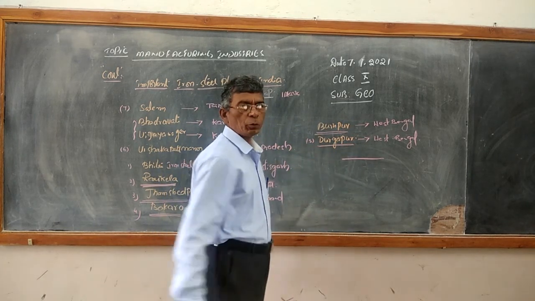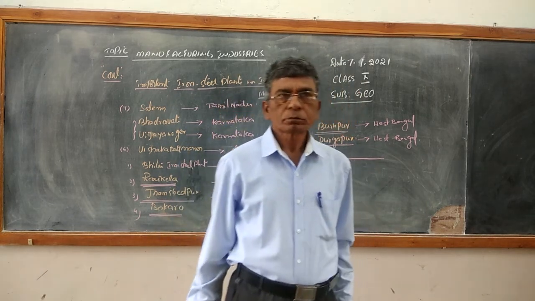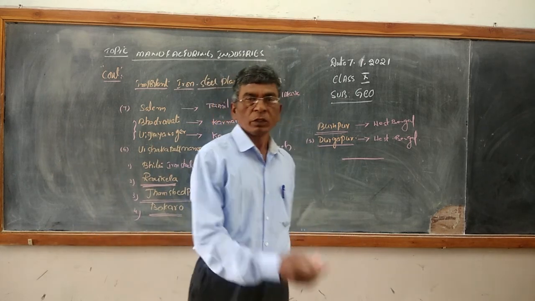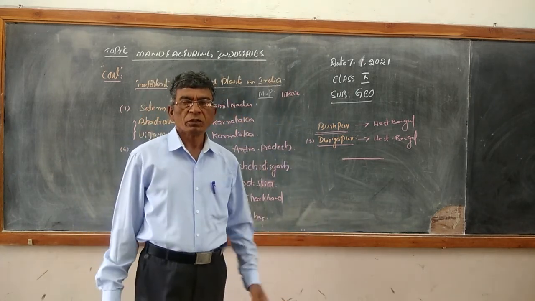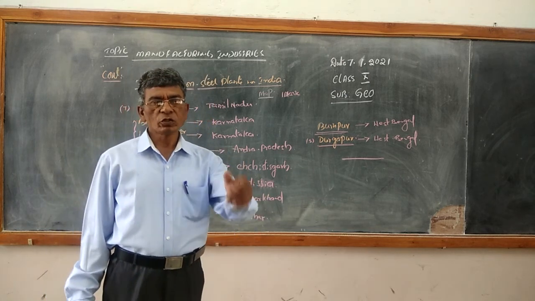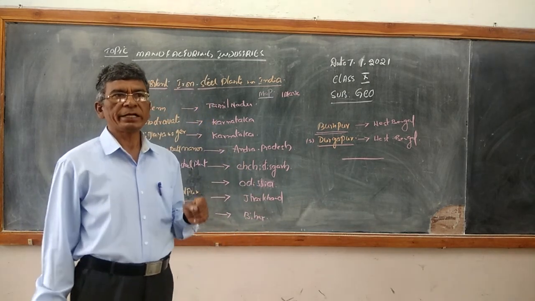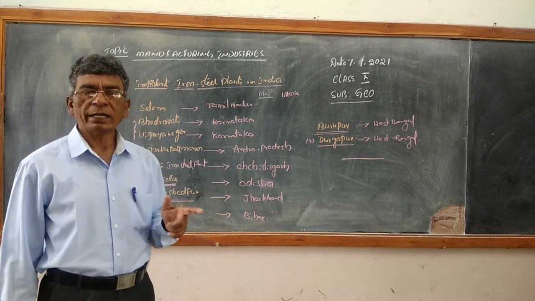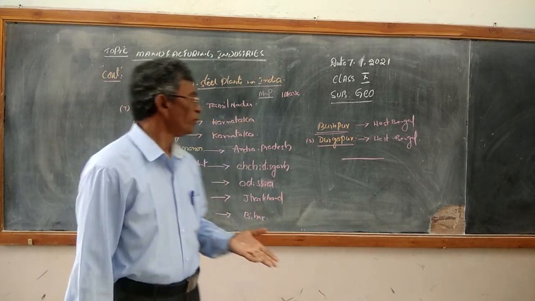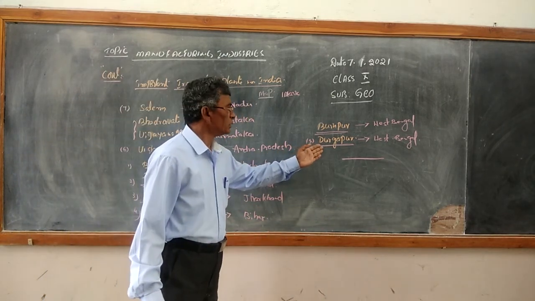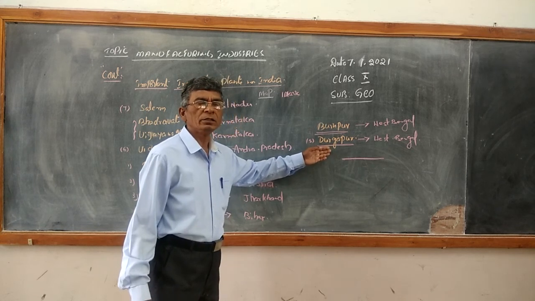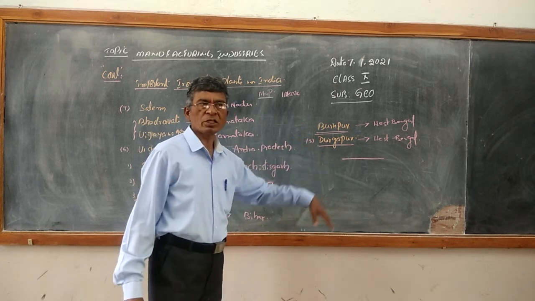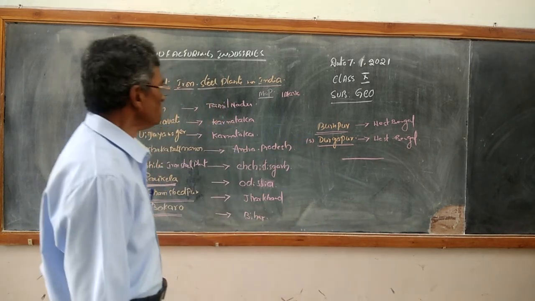You know, Durga Puja is celebrated in the state of West Bengal. Even in general knowledge, many times they ask this question: Durga Puja is celebrated in which state: Andhra Pradesh, West Bengal, Bihar, or Chhattisgarh? It is West Bengal. So here you can see the Durgapur iron steel plant is located in the state of West Bengal.